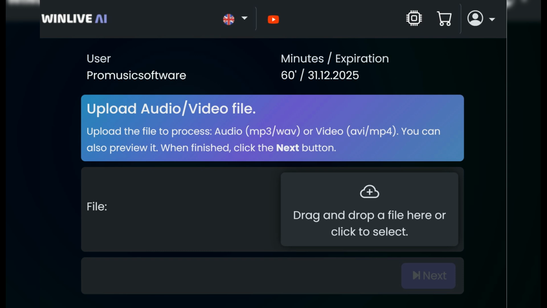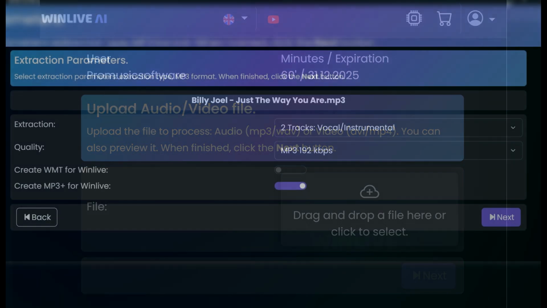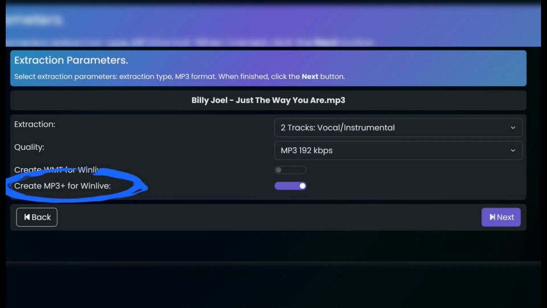Beyond the multi-track file, WinLave AI lets you create an MP3+ file, which is a simple MP3 file that, instead of having a single track, has two of them. This file can be performed with any MP3 player, but only WinLave systems, both programs and apps, will be able to manage the two tracks separately. All other systems will perform only the main track.